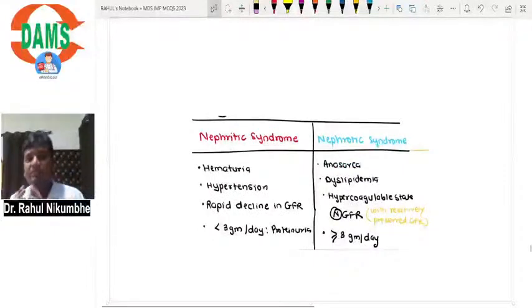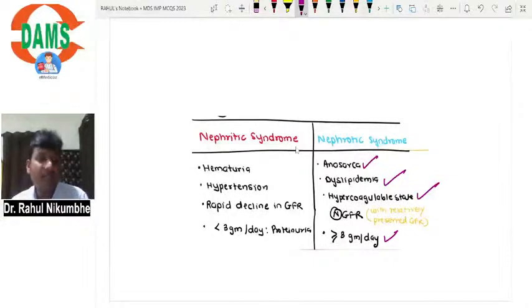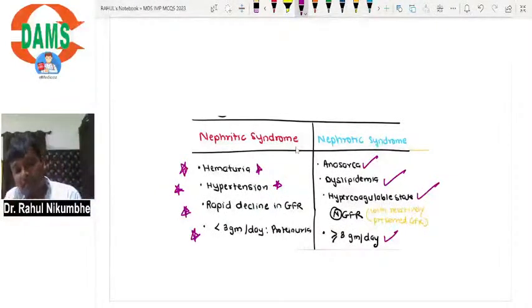Okay, so please remember these points. Nephrotic syndrome has anasarca, dyslipidemia, hypercoagulable state, proteinuria more than 3 gram per day. But remember, GFR is relatively spared as compared to nephritic syndrome. In nephritic syndrome, characteristic features are hematuria, hypertension, rapid decline in GFR. Proteinuria is present, but it is less than 3 gram per day.